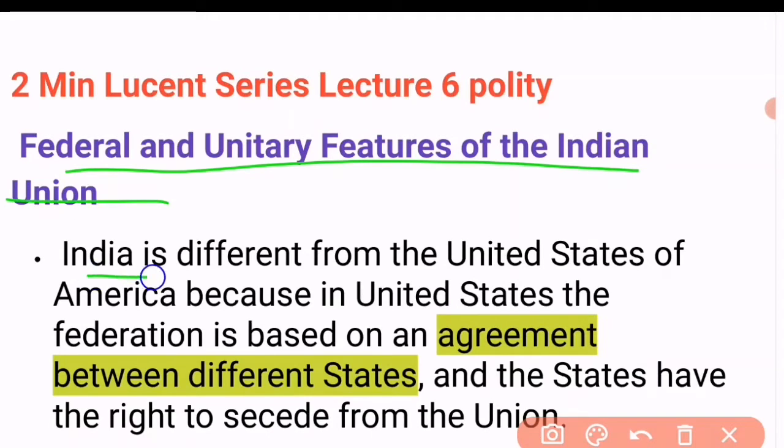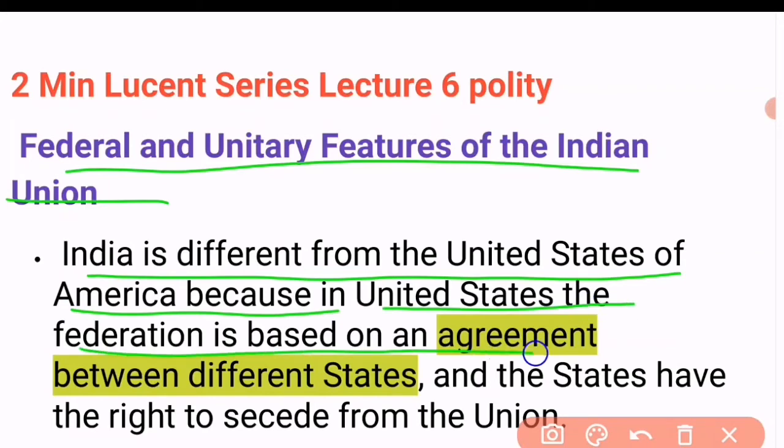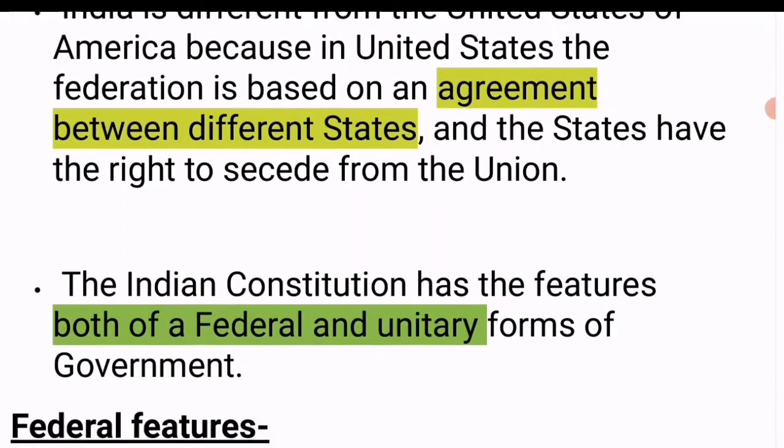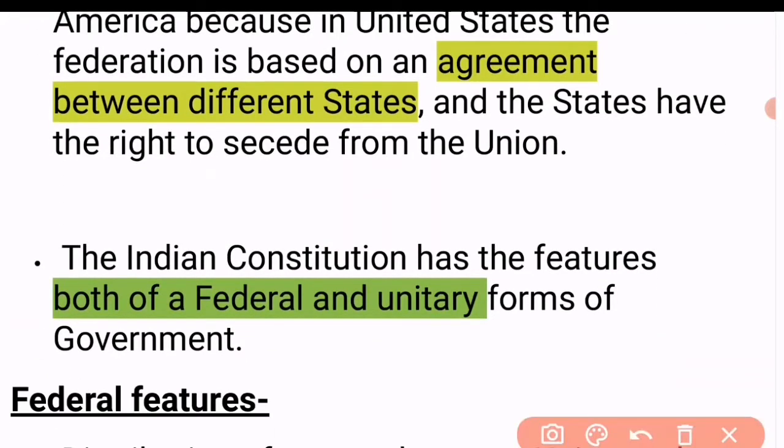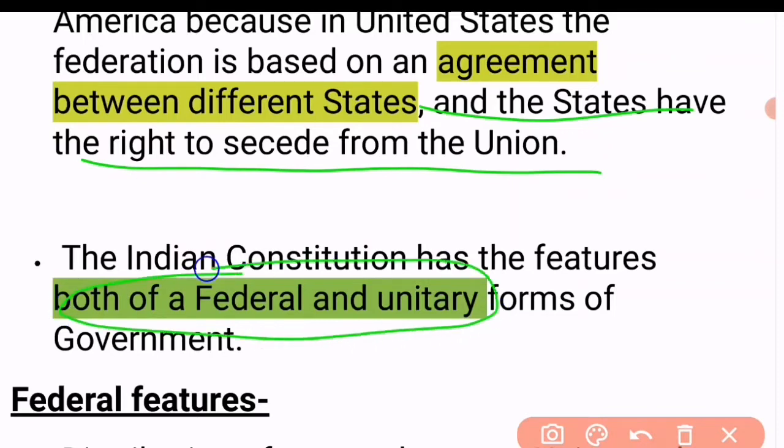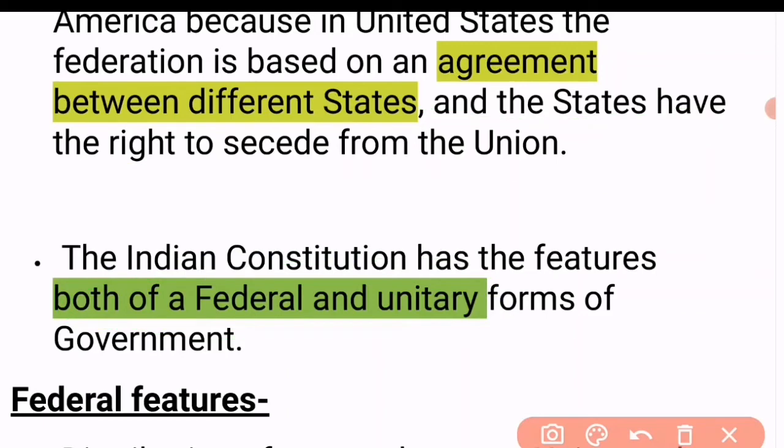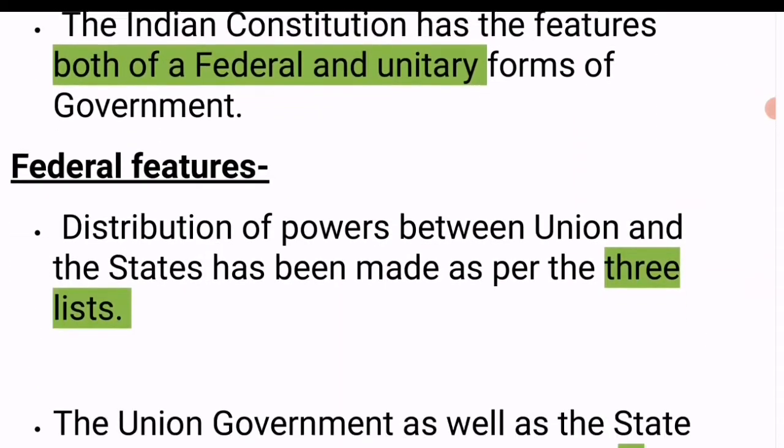As we could see, India is different from the USA because in the USA, federation is based on agreement between the different states, and the states have the right to secede from the union. But in India it's not like that. States don't have the power to secede from the union. The Indian constitution has the features of both federal and unitary forms of government. Now we'll see the federal features.